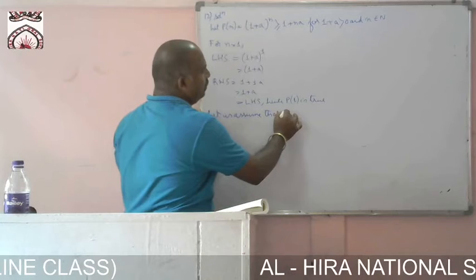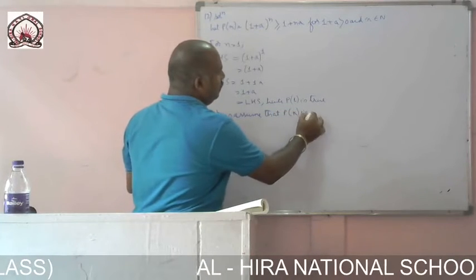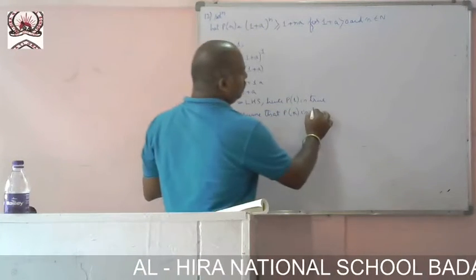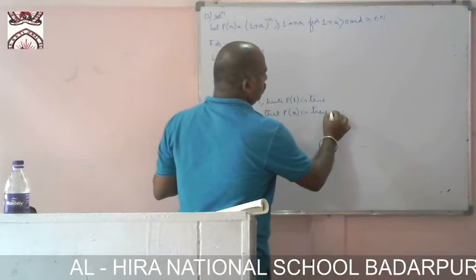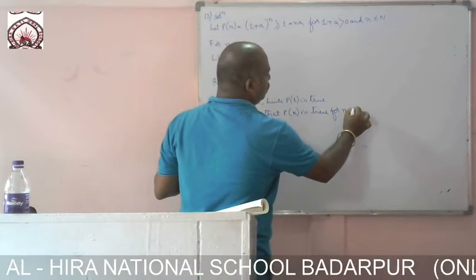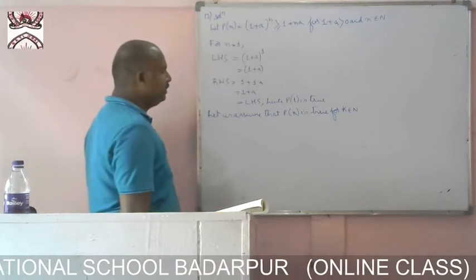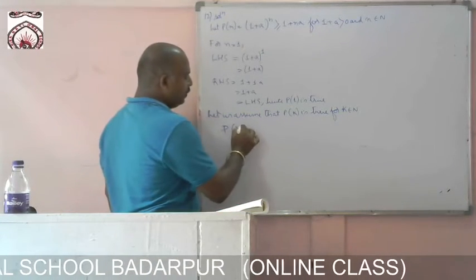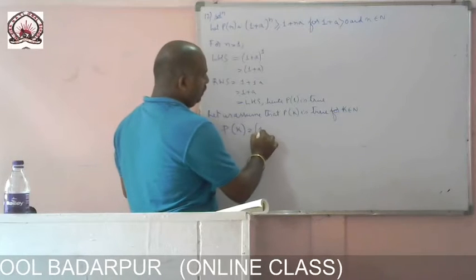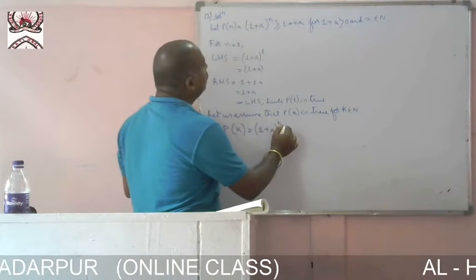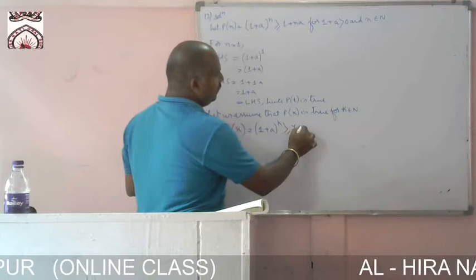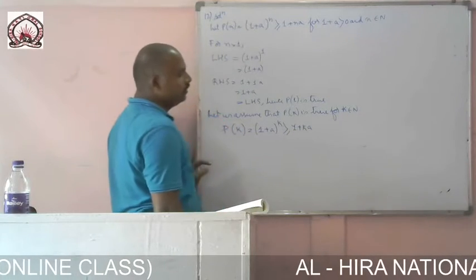Now let us assume that p of k is true for k belongs to natural numbers. Now p of k is 1 plus a to the power k greater than or equal to 1 plus ka. Okay.